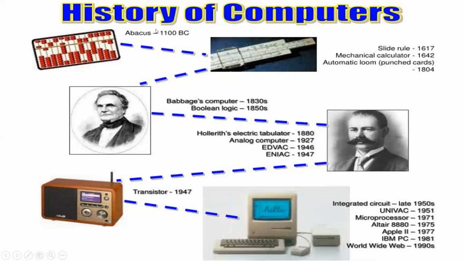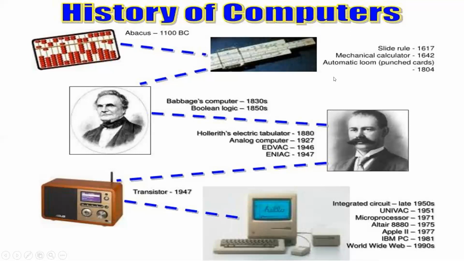So it's a long journey of computer, and after the 1990s, you know very well how the computer changed its size, speed, functions and features. So this is all about the history of computer.